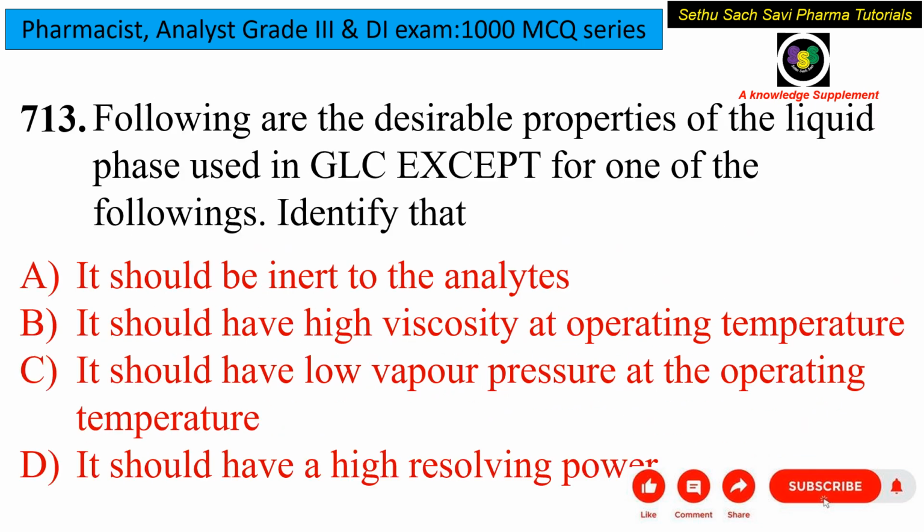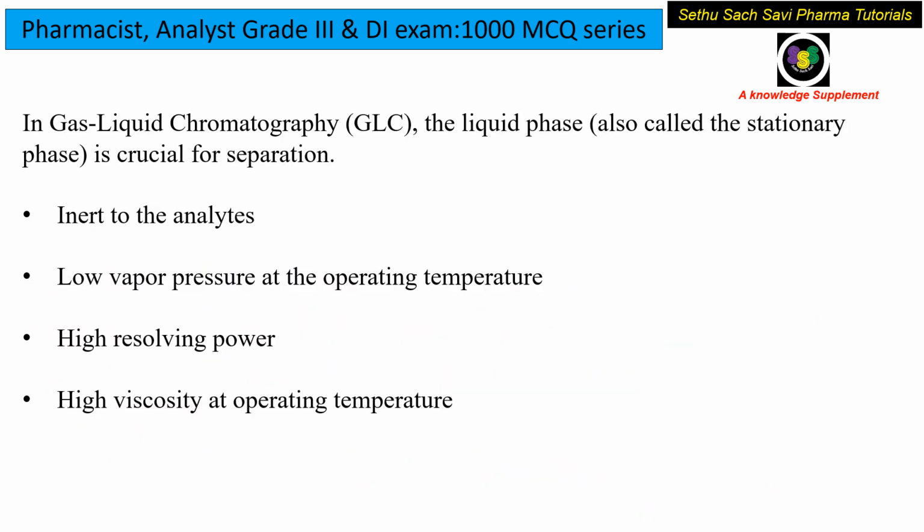Now coming to the next question. Following are the desirable properties of the liquid phase used in GLC except for one of the following. Identify that. It should be inert to the analytes. It should have high viscosity at operating temperature. It should have low vapor pressure at the operating temperature. Or it should have high resolving power. In GLC, that is gas liquid chromatography, the liquid phase, that is the stationary phase, is very important.